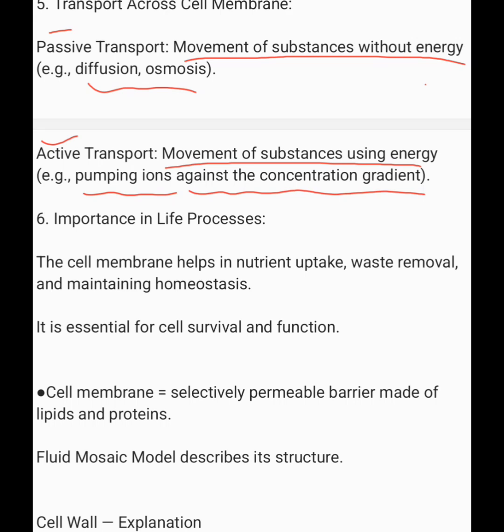In passive transport, movement is along the concentration gradient, from high concentration to low concentration. In active transport, movement is against the concentration gradient, from low concentration to high concentration. The cell membrane helps in nutrient uptake, waste removal, and maintaining homeostasis. It is essential for the cell's survival and function.